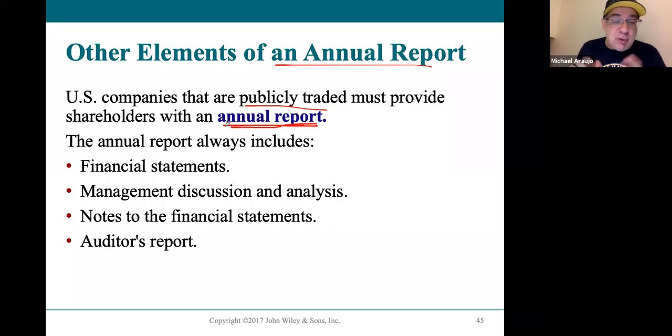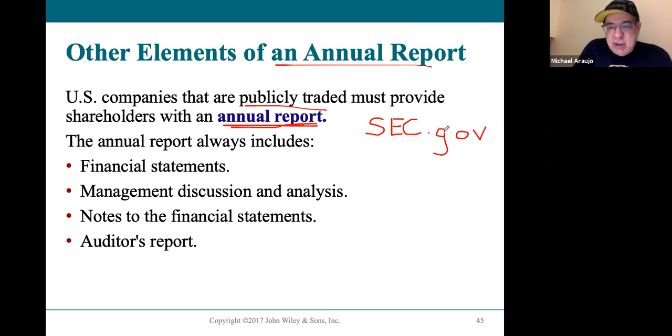Now you can see annual reports from any of the publicly traded companies through the SEC, the Securities and Exchange Commission, SEC.gov, and they have a search engine called EDGAR, E-D-G-A-R, that allows you to search annual reports of publicly traded companies on any of the stock exchanges, New York Stock Exchange, the NASDAQ exchange, or any regional exchanges. So that's something that you'll see, okay?